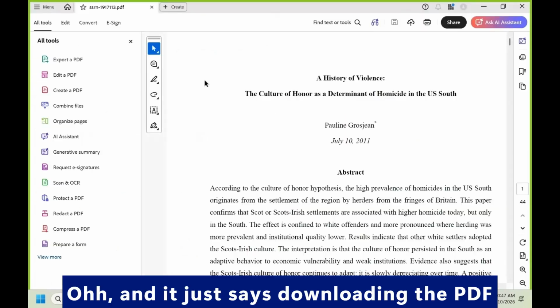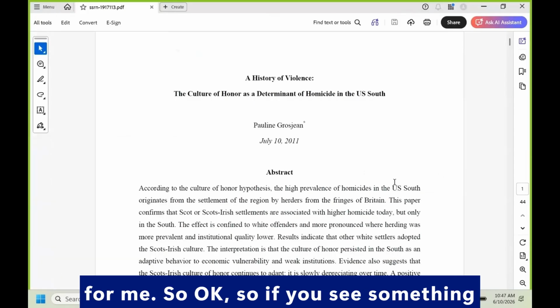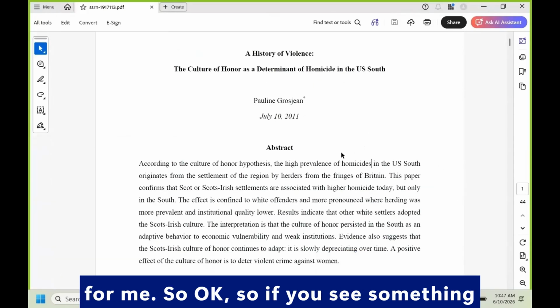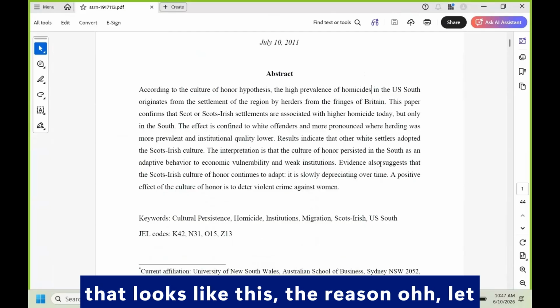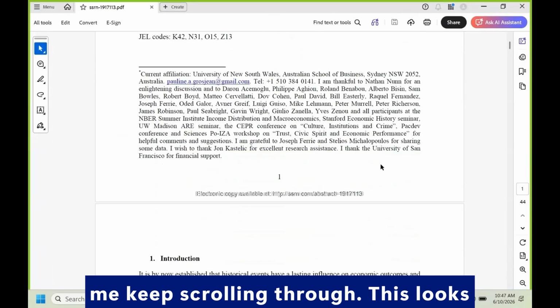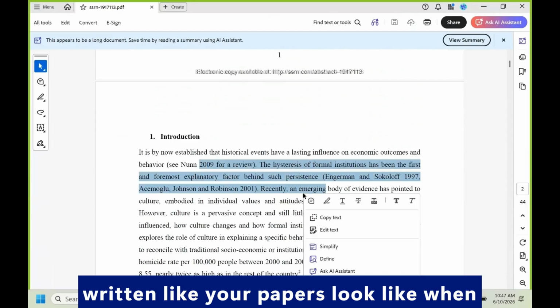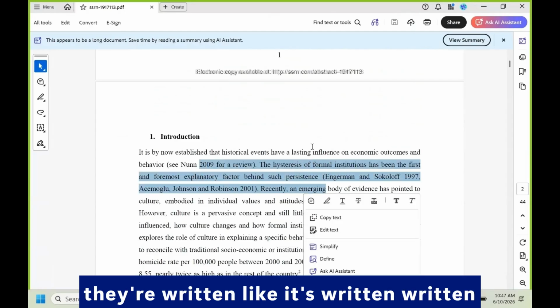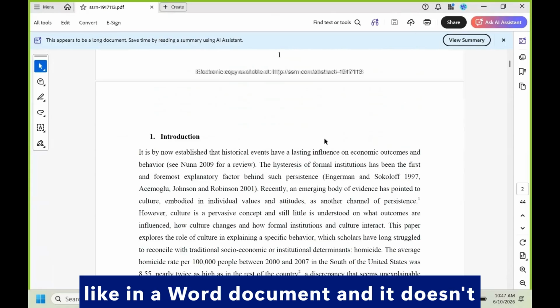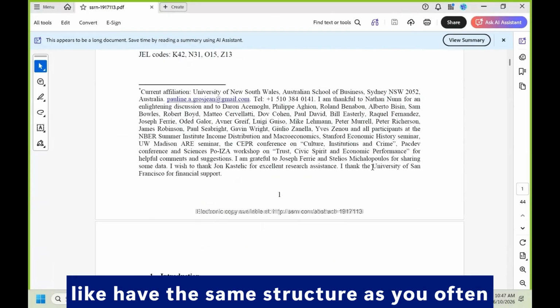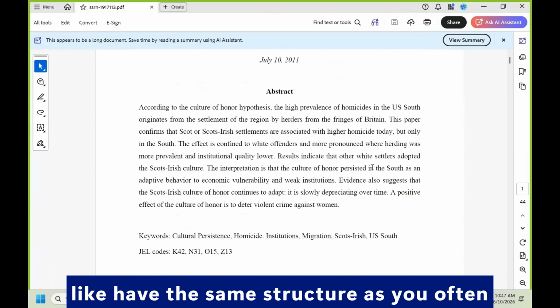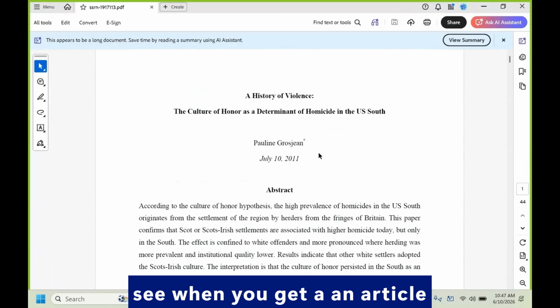Oh, and it just is downloading the PDF for me. So, okay. If you see something that looks like this, let me keep scrolling through. You notice how it looks like your papers look when they're written, like it's written in a Word document, and it doesn't have the same structure as you often see when you get an article downloaded.